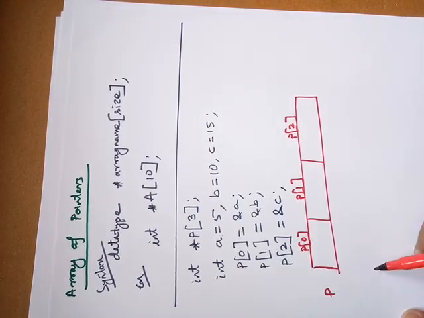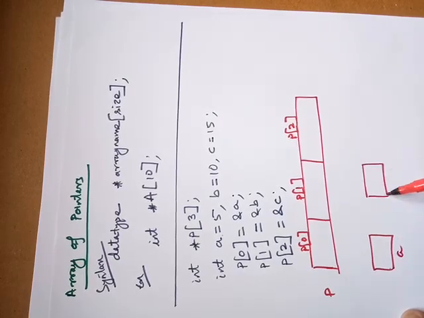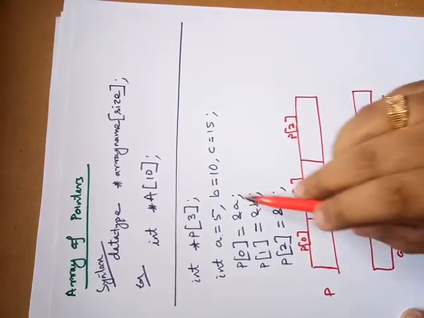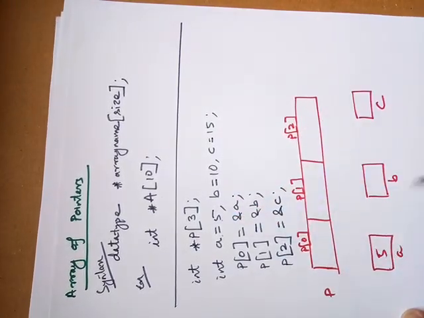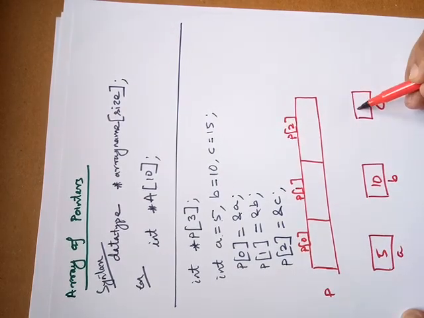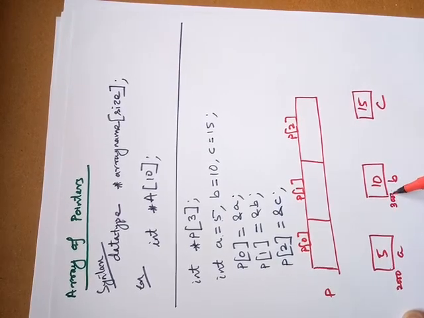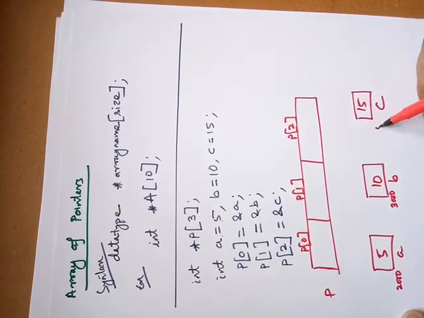And there are three variables. Here the first variable is a, the second variable is b, the third variable is c. A value is assigned as 5, b value is assigned as 10, and c value is assigned as 15. And suppose the address of a is 2000 here, the address of b is 3000, and the address of c is 5000.